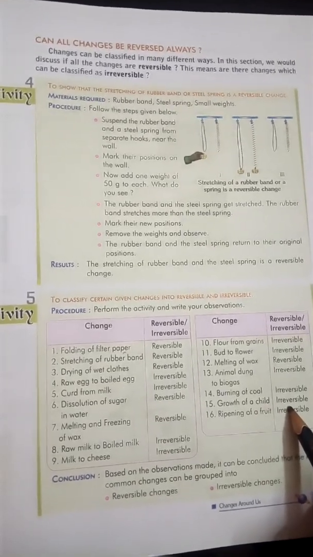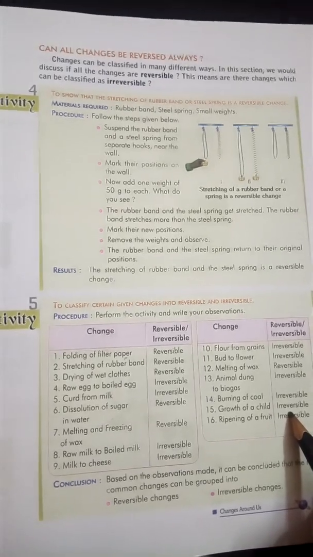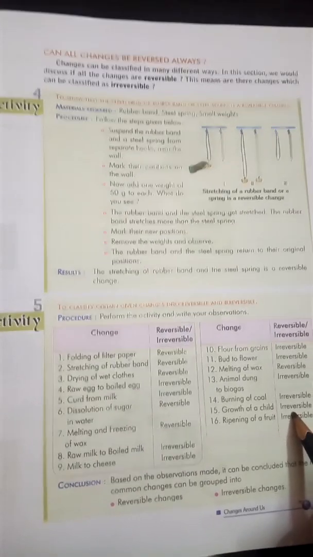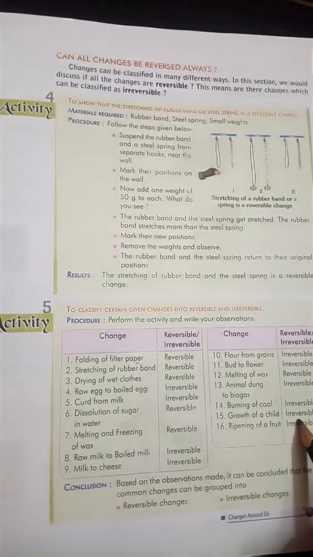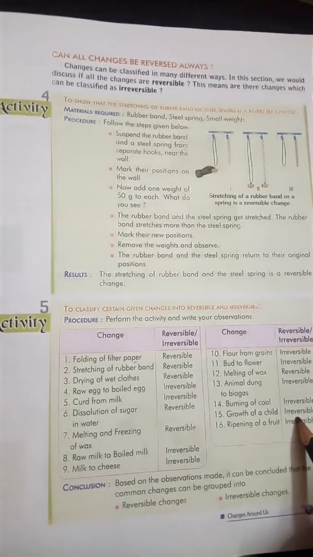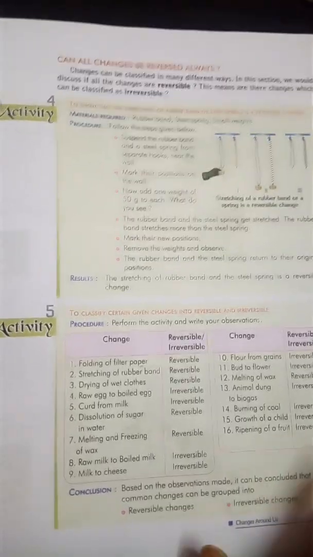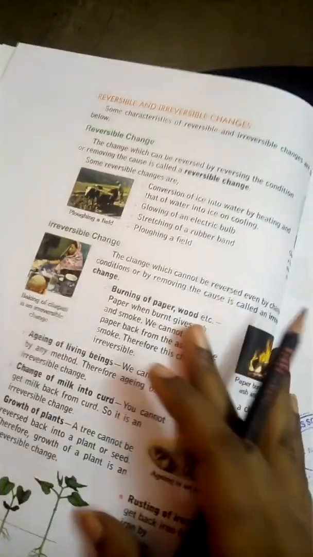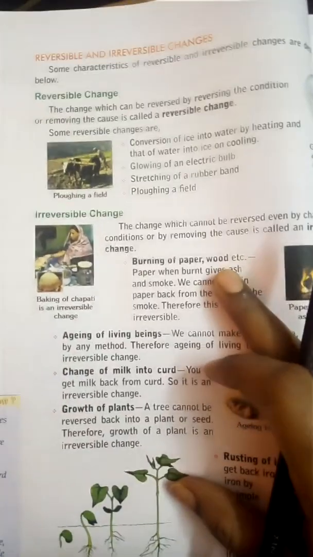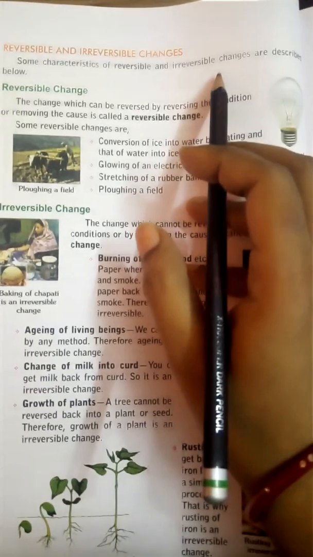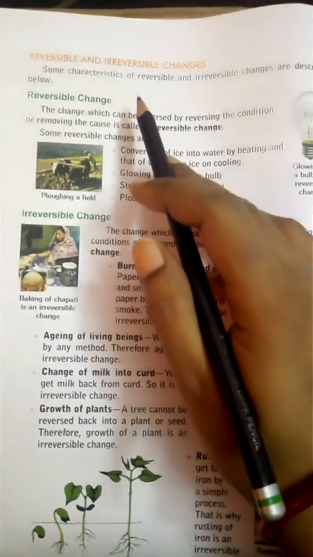Once the seed grows up, it cannot go back to its earlier stage again, or trees cannot go back to the seed stage again. So that is an irreversible change. Ripening of a fruit is also an irreversible change. Now coming to the next page, reversible and irreversible changes. Some characteristics of reversible and irreversible changes are described below.